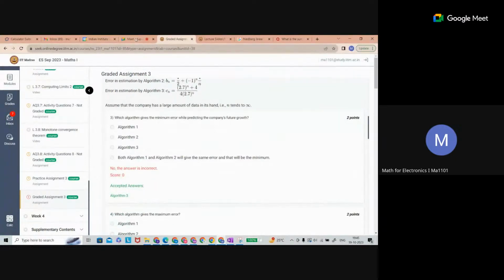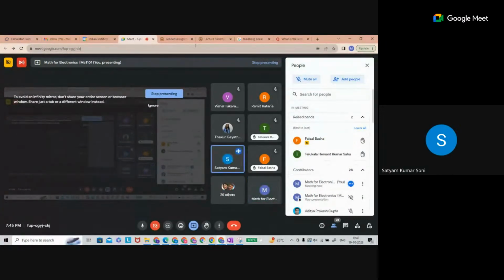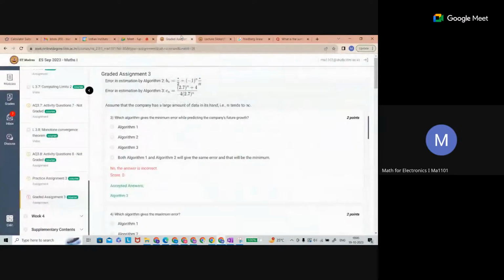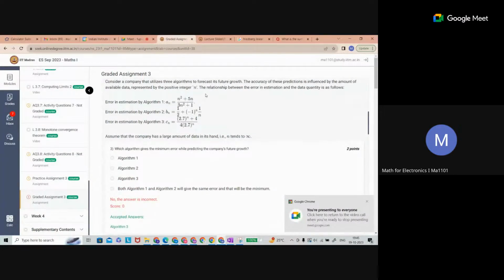I don't know who asked this problem. Are you getting it? Yes, sir. Satyam, this is the error part. This is the estimated error. The relation between error estimation and data is given. So the data is there, and the error. This is the error part.